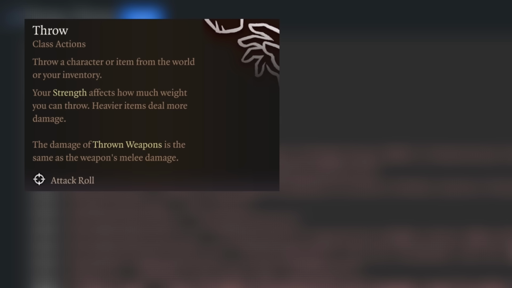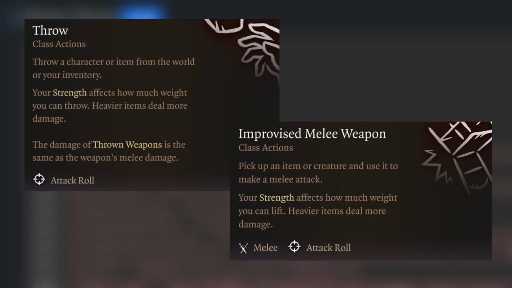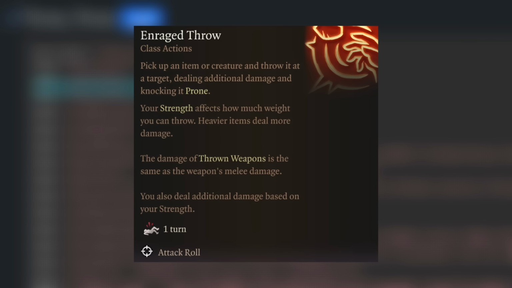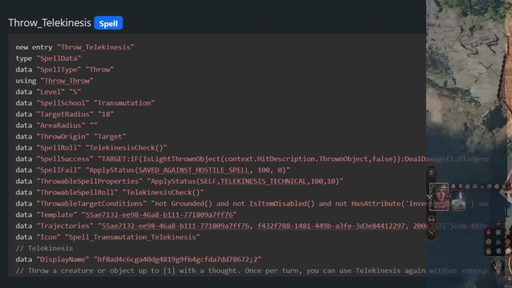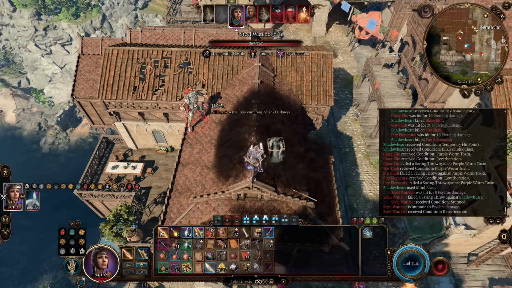These include Throw, obviously, and Improvise Melee Weapon, which is basically just a melee version of Throw, and then a few other abilities that are essentially just variations of those, like the Berserker Barbarian's Enraged Throw. It also includes the spell Telekinesis. That sounds weird, but it makes sense when you think about how Telekinesis actually works.